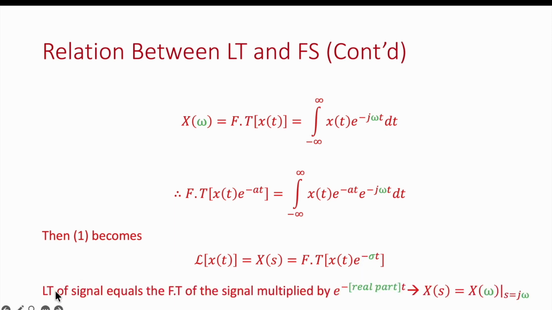So the Laplace transform of a signal equals the Fourier transform of the signal multiplied by e raised to power minus the real part, which can be written in the s plane as X(s). That is equal to X(omega) if we only have the imaginary part. If there is no real part, then we can say the Laplace transform is equal to the Fourier transform. But if there is a real part, then we can write the equation in this format.